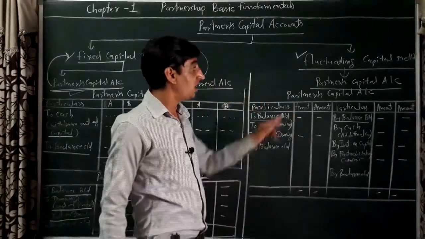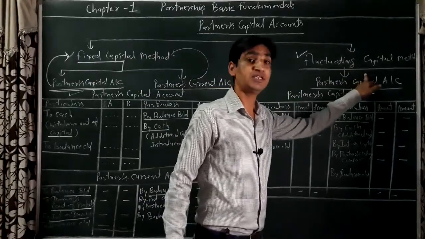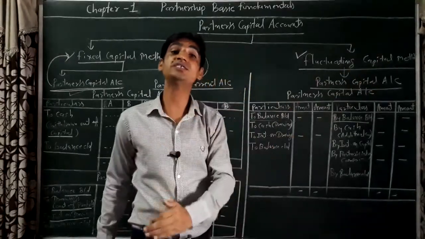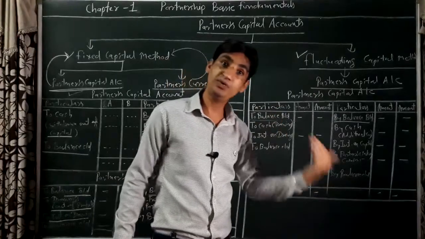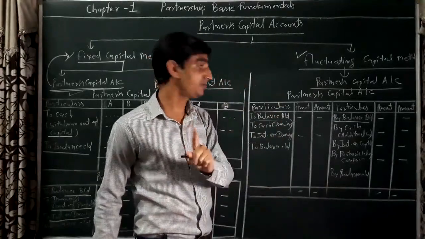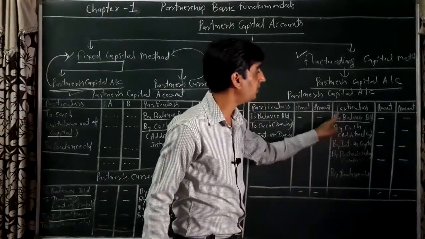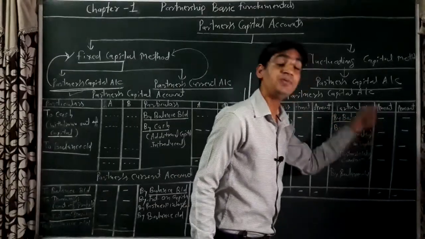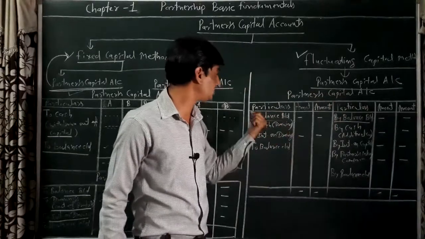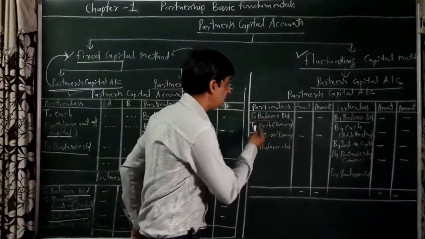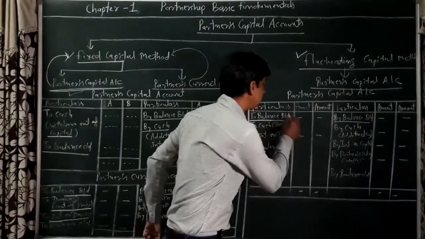Is it clear? Under the fluctuating capital method, the balance of the partner's capital may be either debit or credit. If the balance is credit, it will be recorded in the credit side as "by balance b/d". If the particular partner's balance is debit, it will be recorded in the debit side as "to balance b/d".